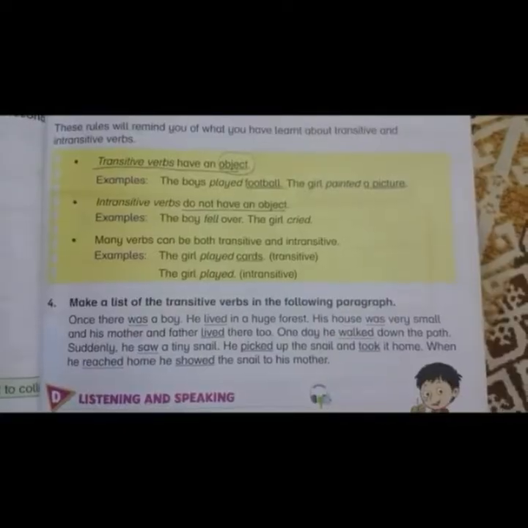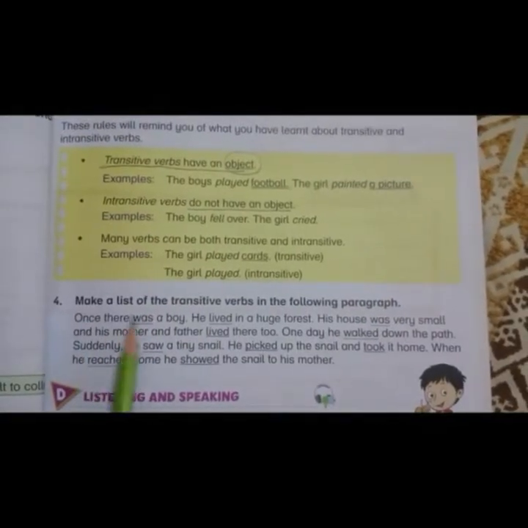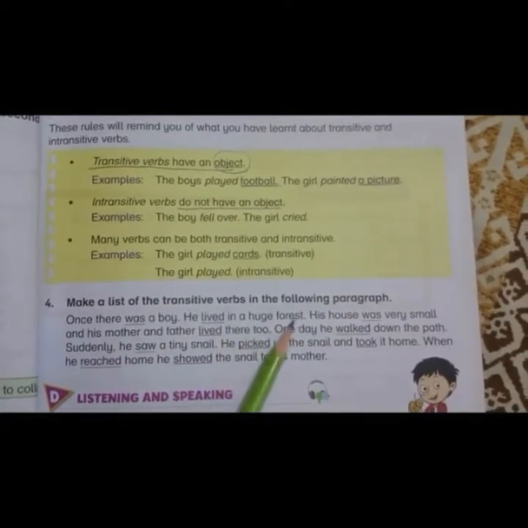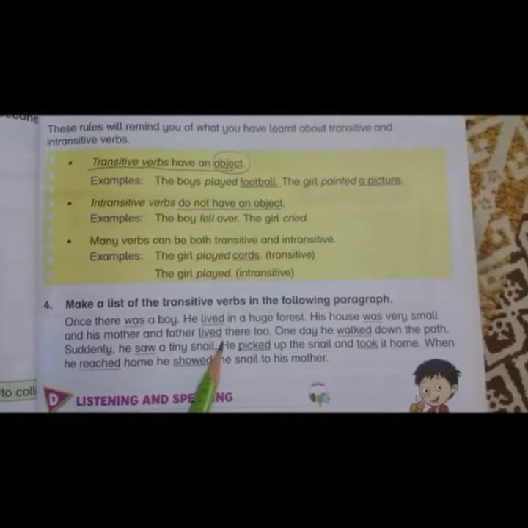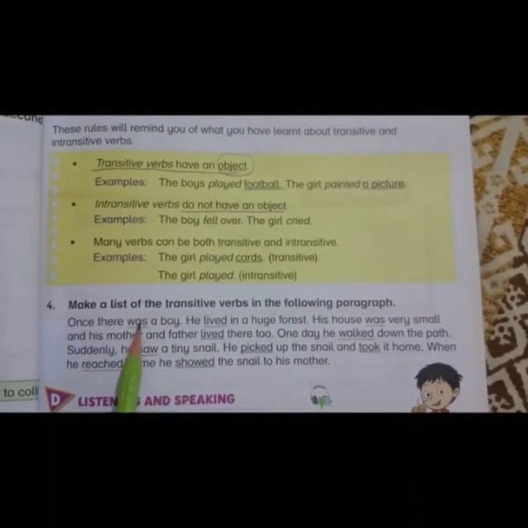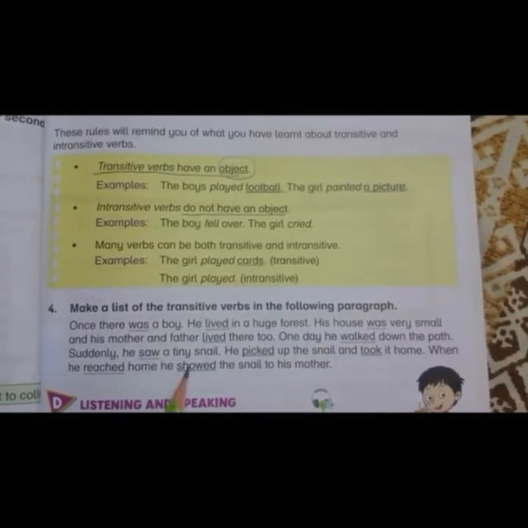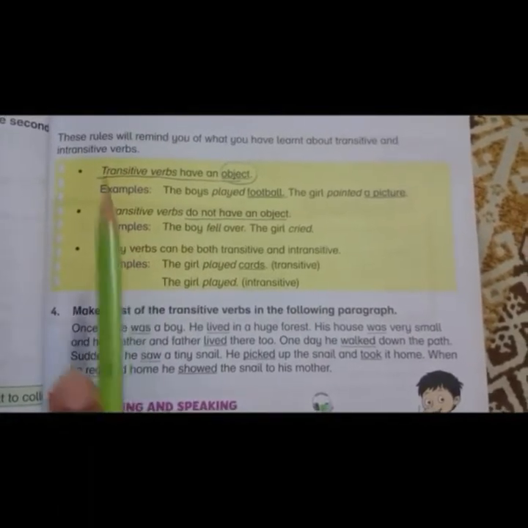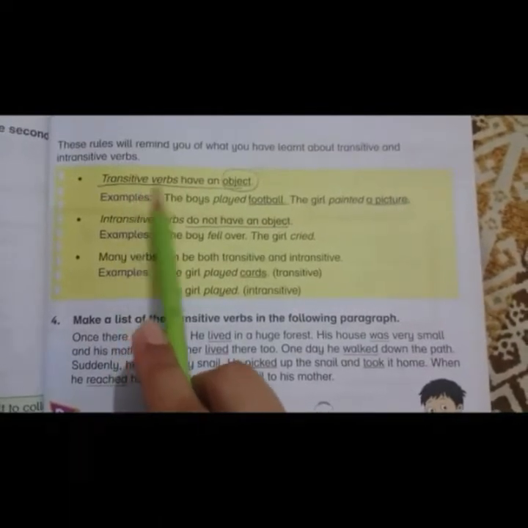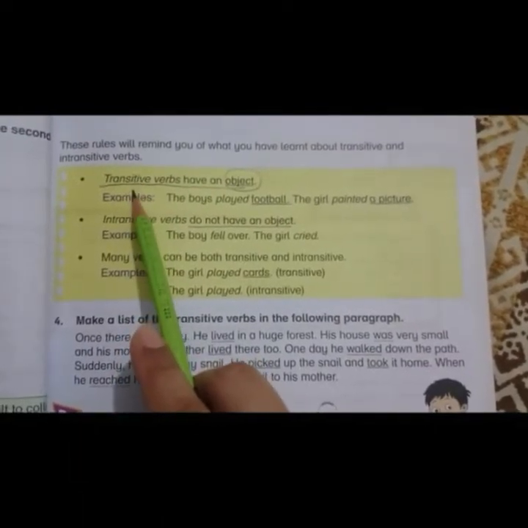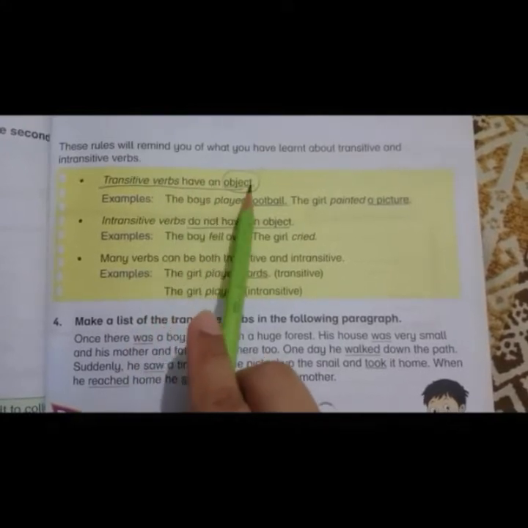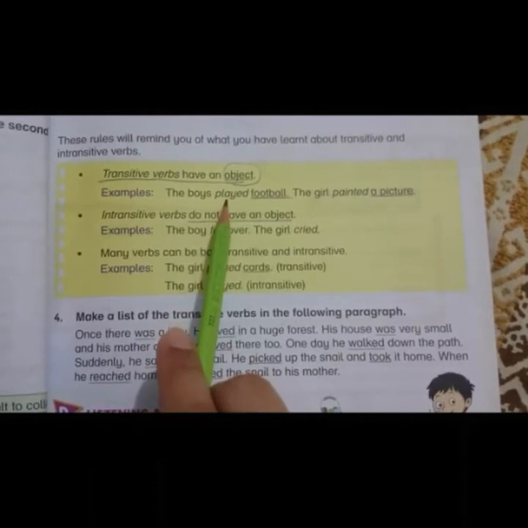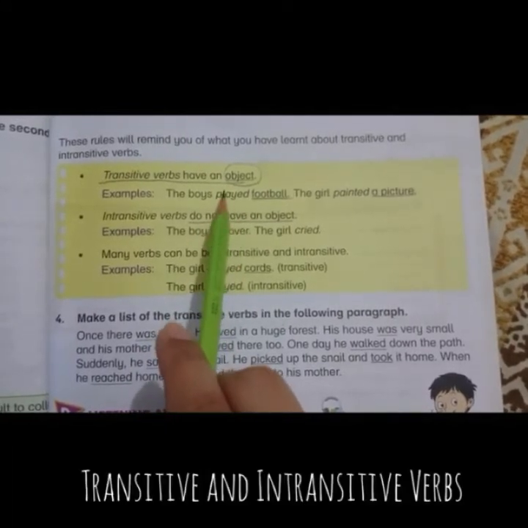Alright. Now moving forward towards our question number 4, which is make a list of transitive verbs in the following paragraph. We have some of the verbs that are underlined in the given passage. We have to identify which are transitive verbs and which are intransitive verbs. But before taking the entire passage, we should know the information that is given on the top. So let's start from the first information which is related to transitive verbs. Transitive verbs have an object.